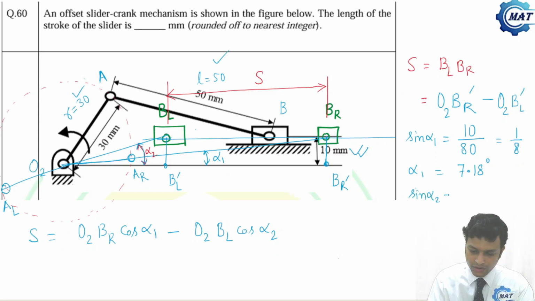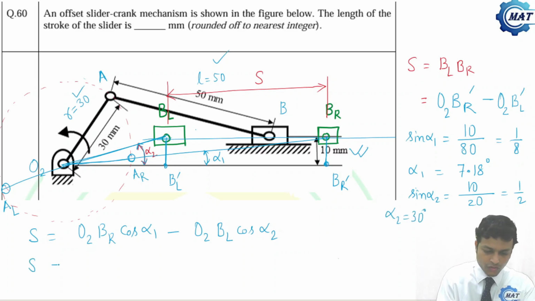Sine of alpha 2 is what? 10 divided by O2BL. O2BL is 50 minus 30, 20. So 10 by 20, that is half. Sine of half means alpha 2 is 30 degree. So what will be the stroke?